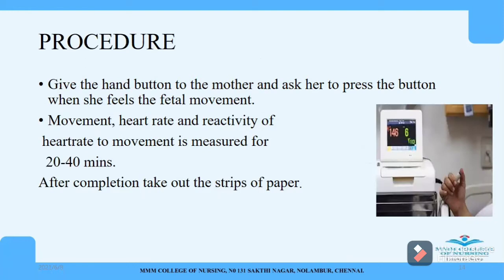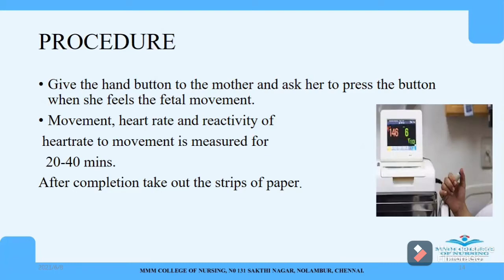And the other thing is there will be a hand button. So we have to ask the mother to hold this button and we have to inform her that whenever there is a fetal movement, she should press the button. So we have to instruct the mother regarding that. Here we are tying two bands around the mother's abdomen and also giving a hand button to the mother to press when there is a fetal movement.